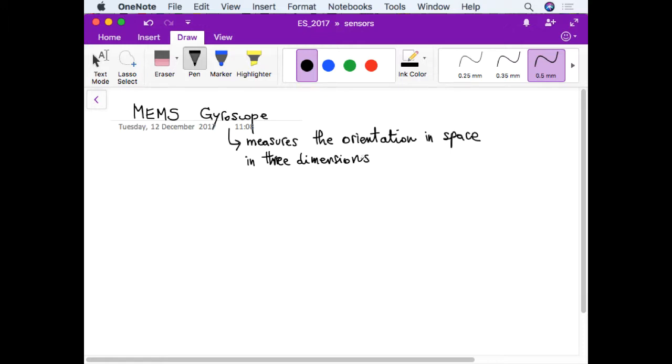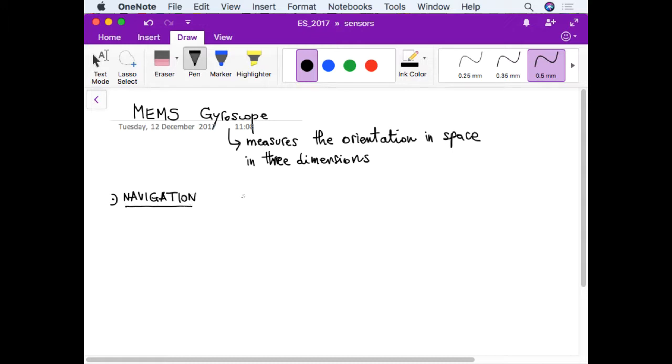So I receive, let's say, 3 signals at the output of the gyroscope, which tells how the system is oriented, okay, with respect to a fixed reference frame. So the main application of gyroscopes is for navigation, and that is the traditional application of gyroscopes.